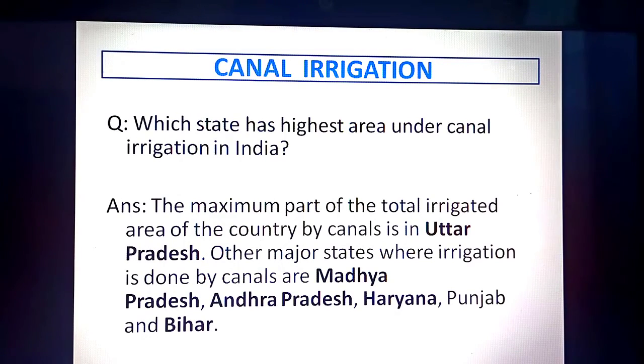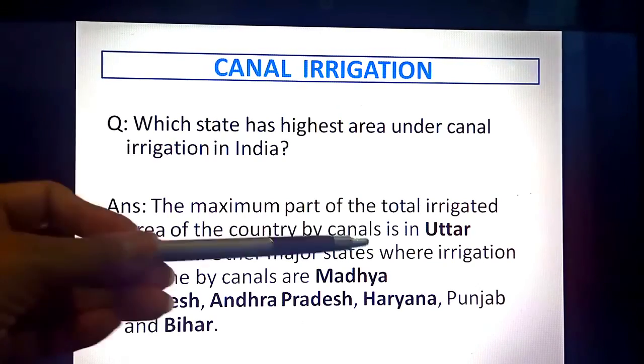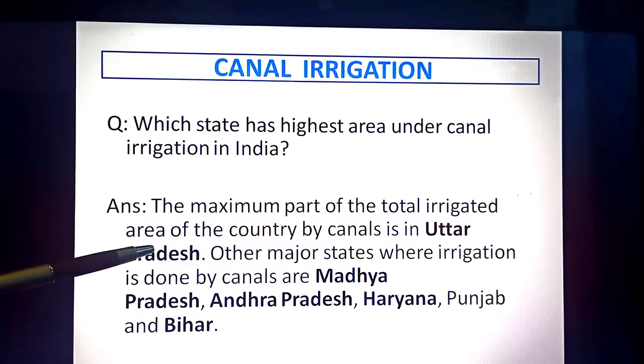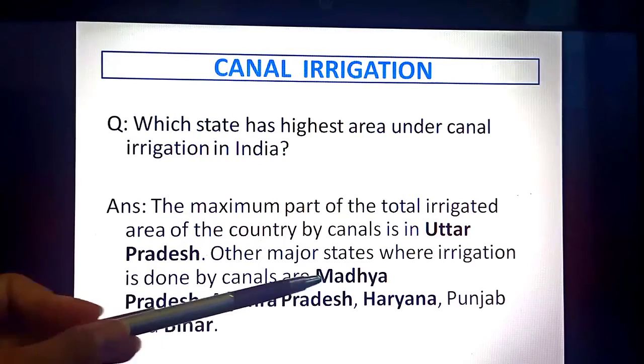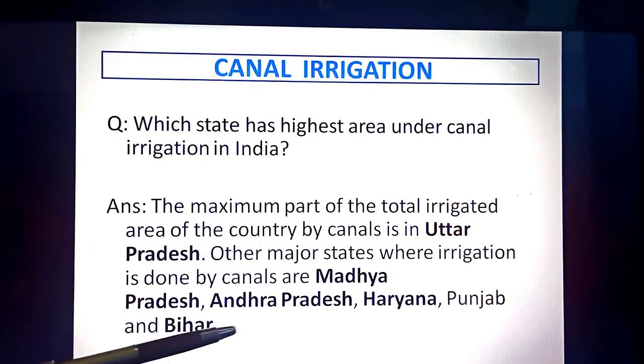Now, children, one question is there: which state has the highest area under canal irrigation in India? So, the answer is Uttar Pradesh. Uttar Pradesh is in North India. So, it is the state which mostly depends on canal irrigation. Apart from Uttar Pradesh, Madhya Pradesh, Andhra Pradesh, Haryana, Punjab and Bihar.